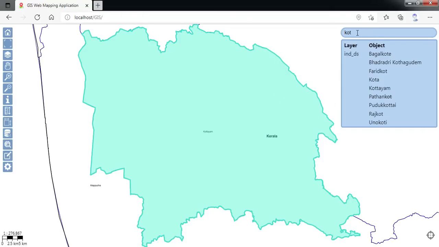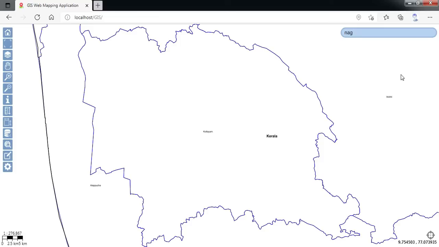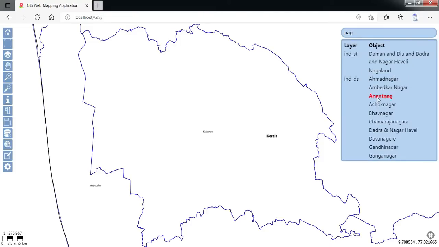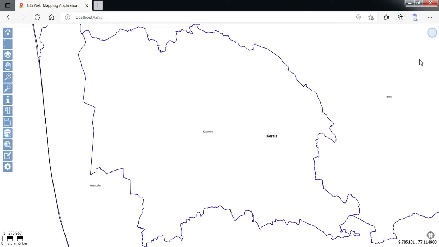Now you can define any number of layers. I have right now defined only 2 layers to search for districts and states. You can have a number of layers and accordingly this tabular data will reflect the search parameters. So isn't it a beautiful functionality? Let us understand how it has been developed. So let me take you to the coding part.